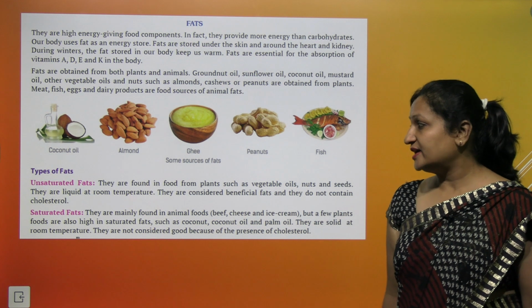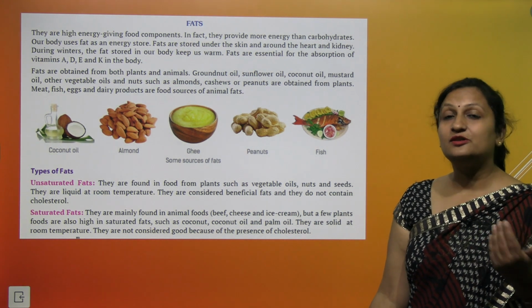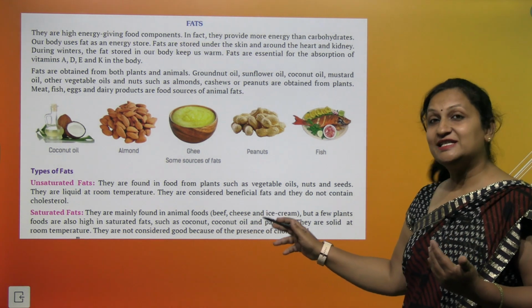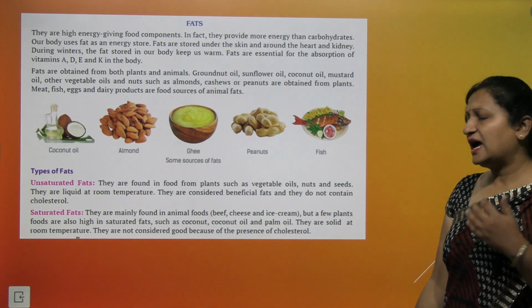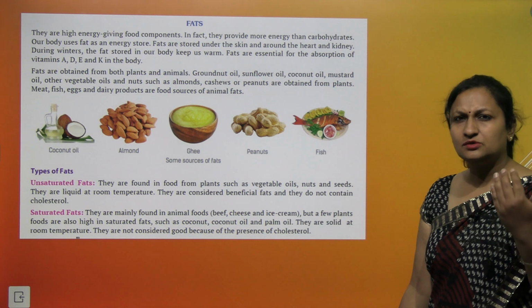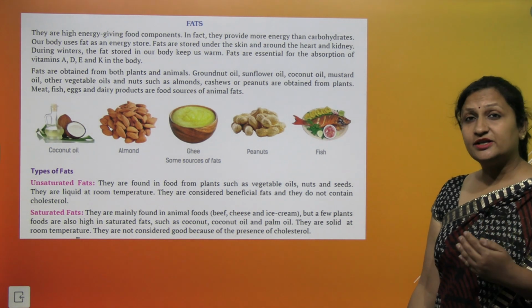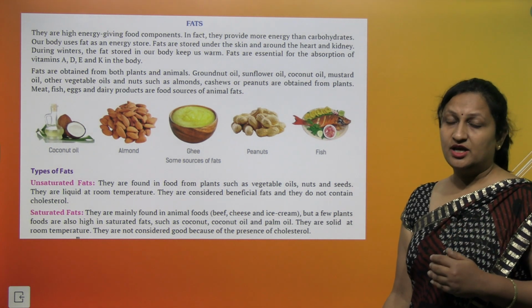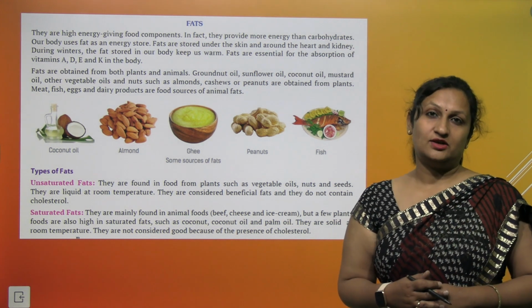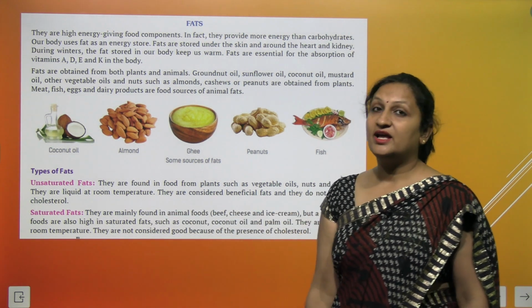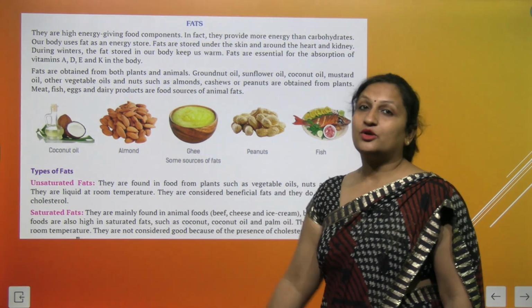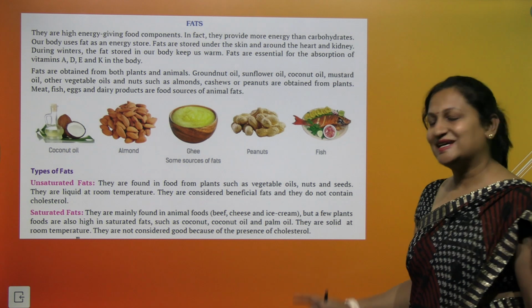And saturated fat is one which you get from animal food like beef, cheese and ice creams. So this fat has a large amount of cholesterol in it, and it is difficult for your body to digest. It leads to a high level of cholesterol in your body. So you should avoid eating saturated fat and should include more amount of unsaturated fat in your diet.